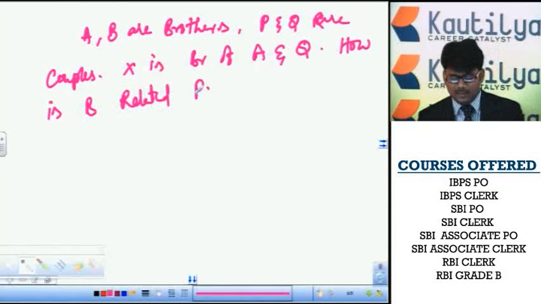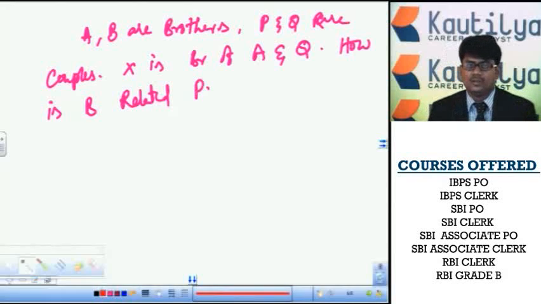Okay, once again you have to read the data. A and B are brothers, P and Q are couples. X is the brother of A and Q. How is B related to P in the given question? First we have to remember the points. Brothers are represented by a horizontal line, parent and offspring by a vertical line, and wife and husband, that means spouses, by a double implies symbol. A male person is denoted with a plus, a female person with a minus.